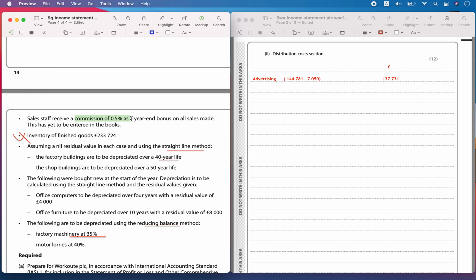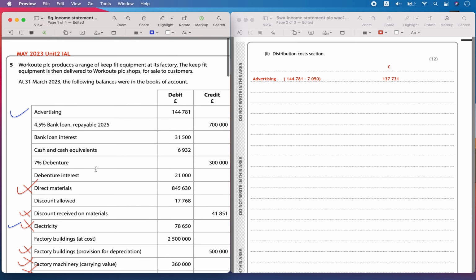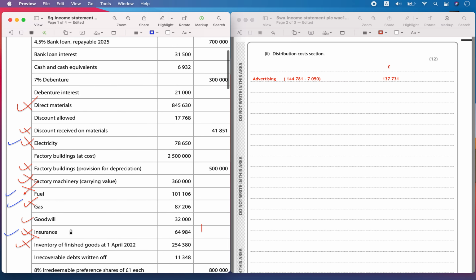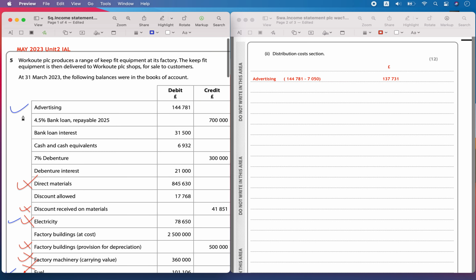There is also a commission received by the sales staff for sales, so we have to include commission given on sales also. Then all the others we will calculate here. Now let's go back and include all the others: electricity, fuel, gas, insurance and maintenance. So let's start including them.